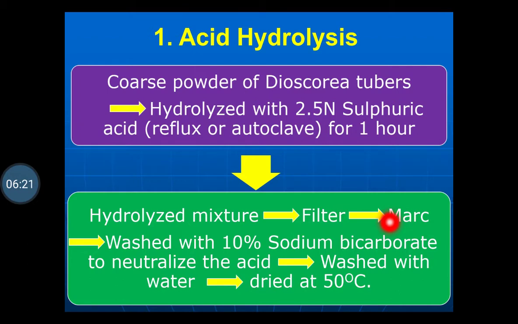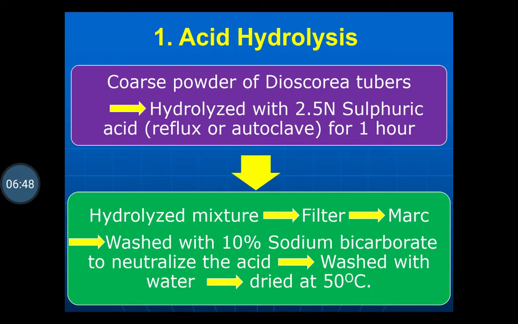The marc is obtained. The marc is washed with 10% sodium bicarbonate to neutralize the acid. The acid which is present in the marc can be neutralized by washing with 10% sodium bicarbonate. Then wash with water again and dry the marc at 50 degrees Celsius.